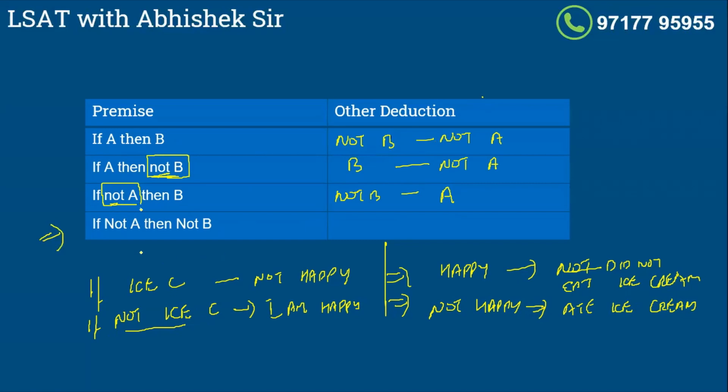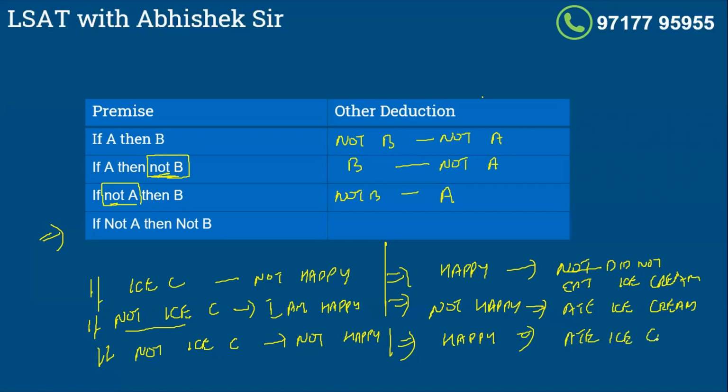Okay. Now what do you think, guys, will be the second deduction here in this case? If it is given if not ice cream, then I am not happy. If this is given, what will be the other deduction? Other deduction we know is no effect. So not happy did not happen, which means I am happy. If no effect, so no cause. What was cause here? Not ice cream. So not ice cream did not happen, which means I ate ice cream. Right? So if not A, then not B. The other deduction is that if B happens, A will happen.